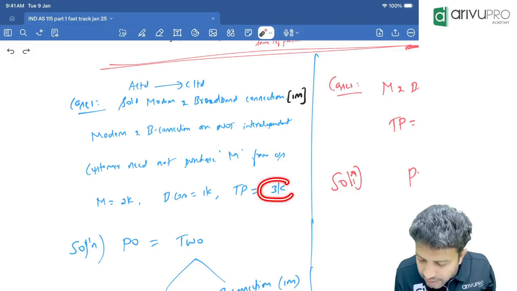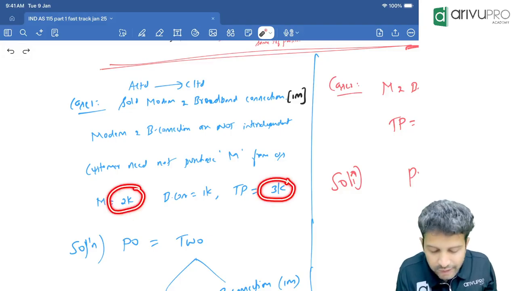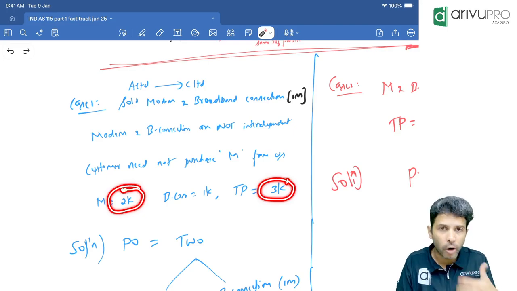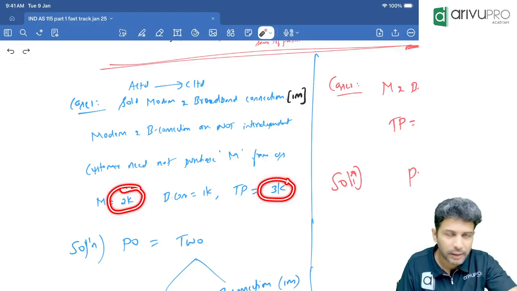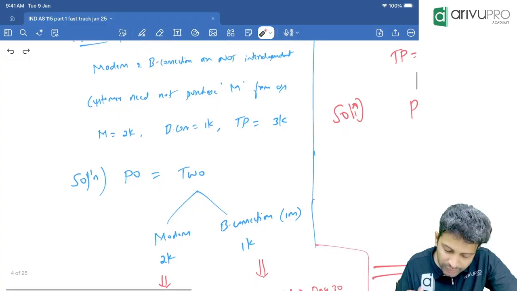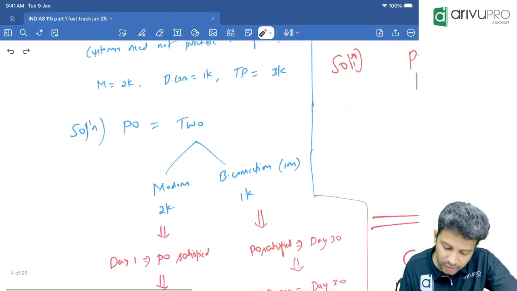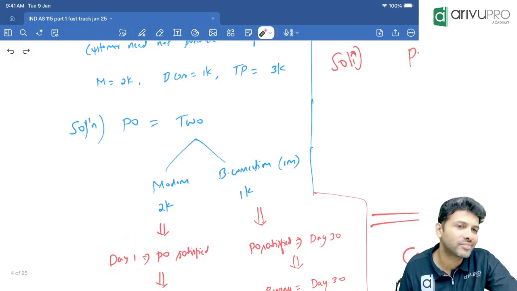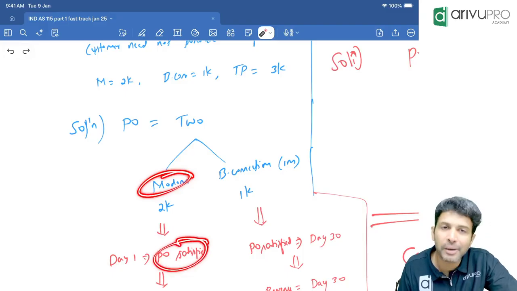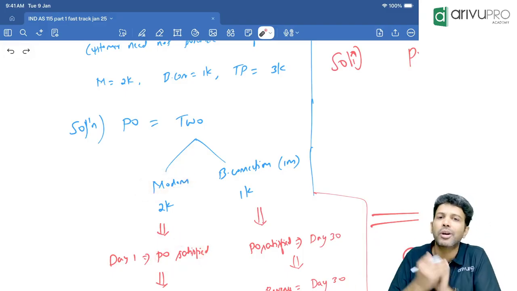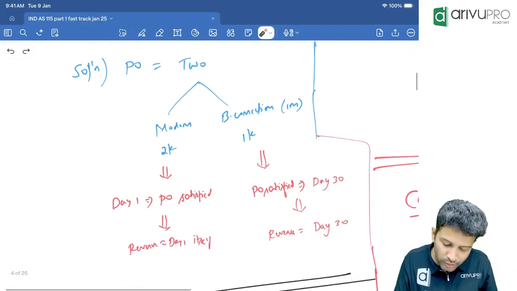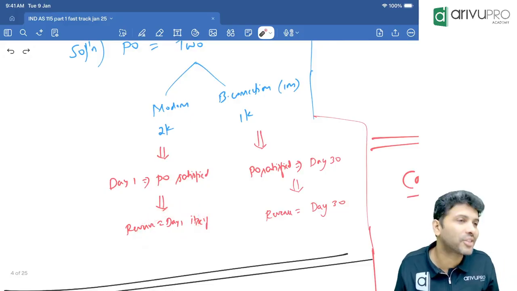In this total contract value of 3000, how much relates to the modem? 2000. Since I have given the modem to the customer today, with respect to the modem, as a seller, my obligation is complete. So I can recognize the modem revenue on day 1 itself. My modem-related performance obligation is satisfied because I have delivered the modem to the customer. That was my obligation and I have fulfilled it as a seller.